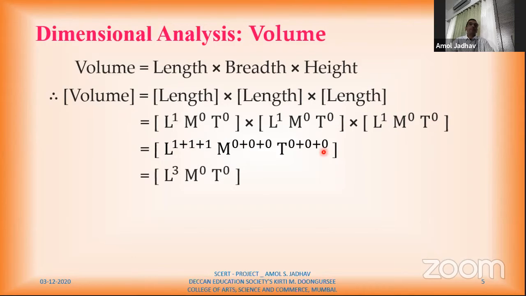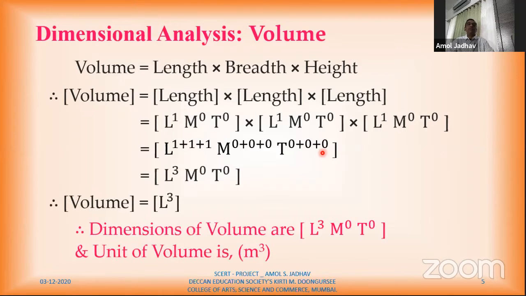So my final dimensions for volume are L3 M0 T0. Therefore, the dimensions of volume are L3 M0 T0. Just like area, you can find out the unit of volume, 3 times L means length. So here I'll consider the SI unit of length as a meter, which is 3 times. So my unit for volume is meter cube.